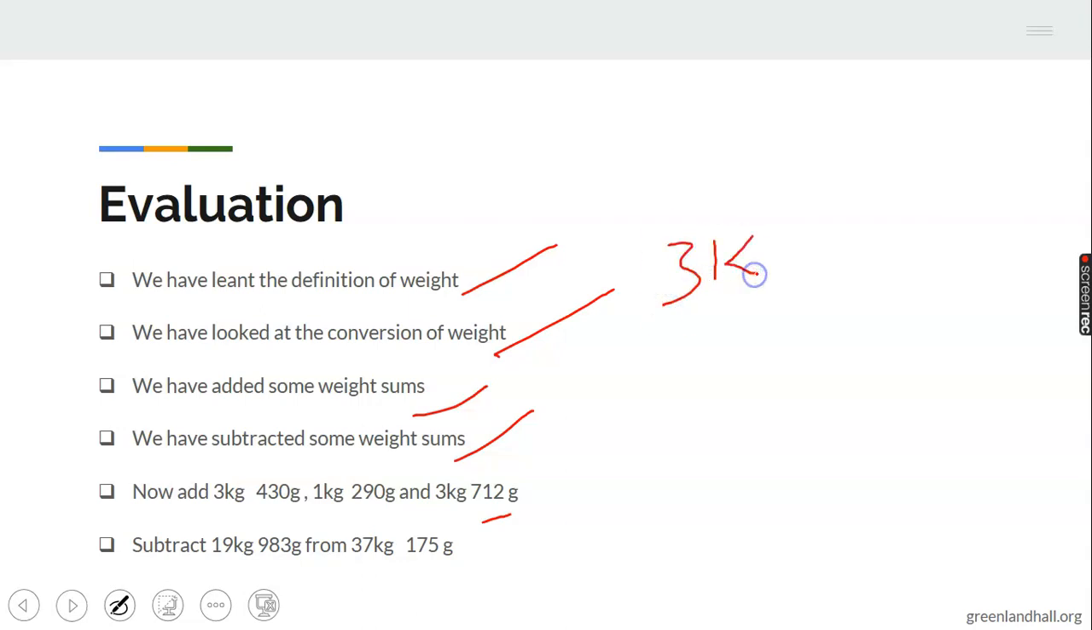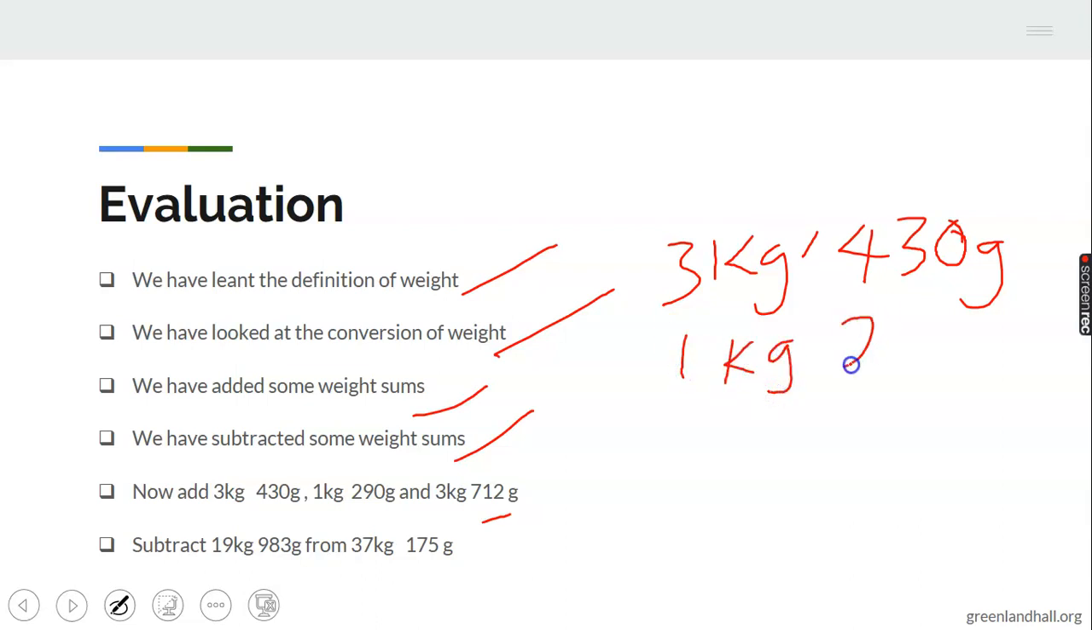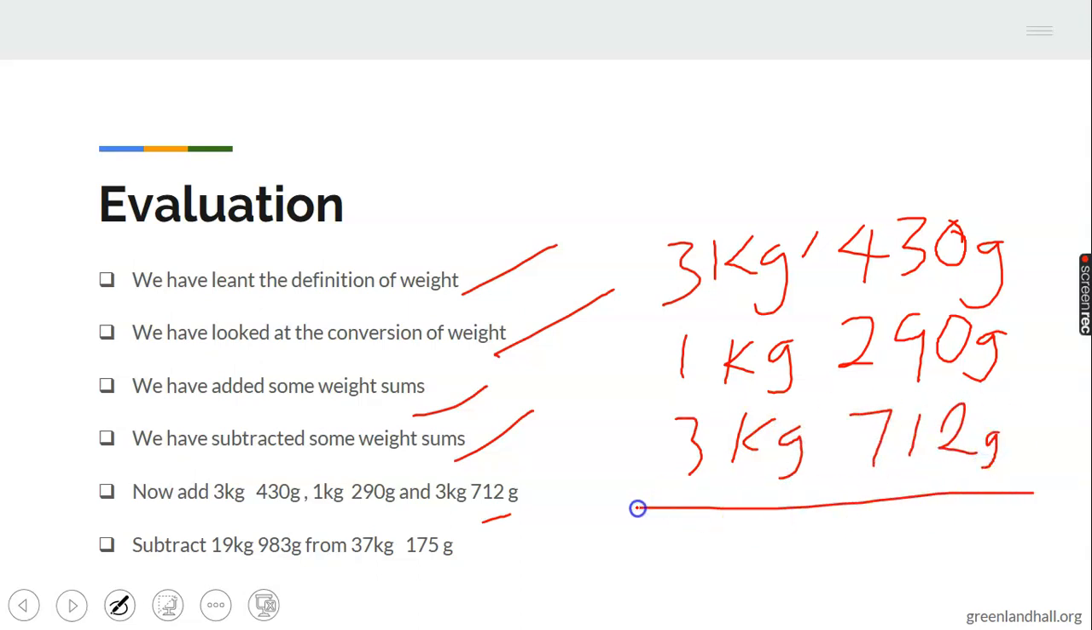3 kilograms, 430 grams. Don't forget to write your units very close to it. Then 1 kilogram. I'm not supposed to arrange it for you, but I just want to help you a bit, since you're just starting the class, so you know what you need to do. Then 3 kilograms, 712 grams. Okay, so what do we have there? I want the answer very, very fast. Do that for me quickly.